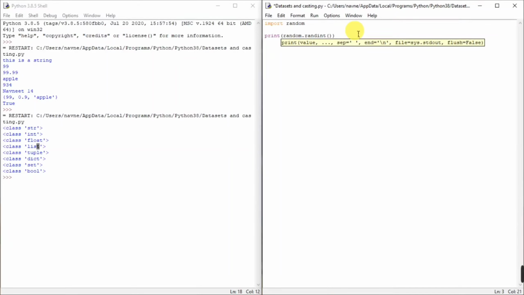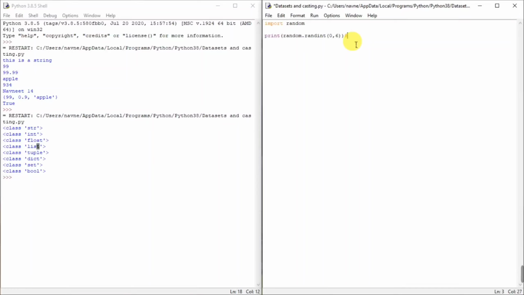So let's say I have given starting point at 0 and ending point at 6, so all the values from 0 to 6 will come, but this random will generate a random integer between 0 and 6, including 0 and 6.